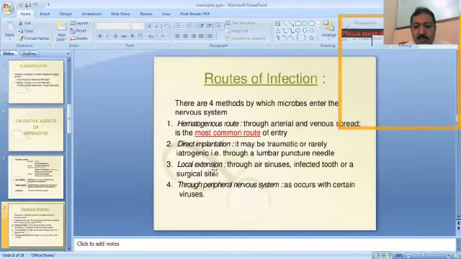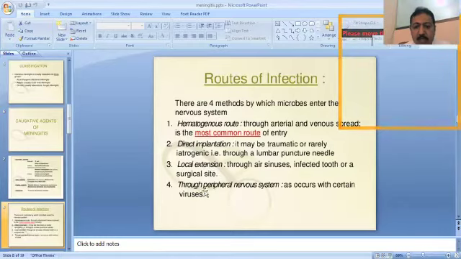And local extension. In local extension, when there is infection in locally adjacent areas, like infection in the frontal sinuses, maxillary sinuses, in the ear, or in the teeth. So these are the adjacent areas to the brain and to the membranes, so it can involve the meninges locally from the adjacent areas.